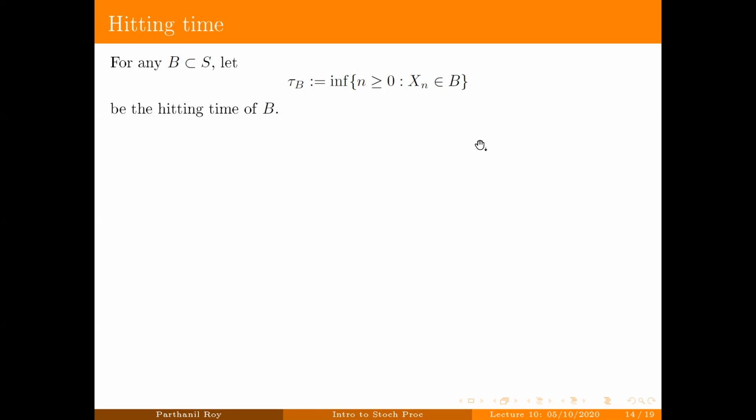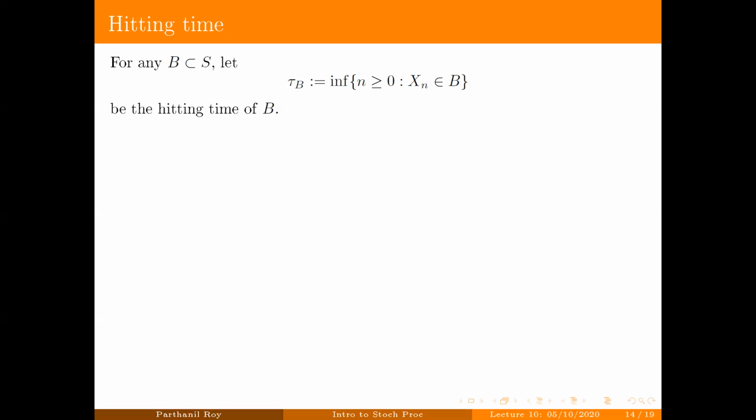Now note that whenever we take an infimum, in order for that to be well defined, the set in question should be non-empty and it should have a lower bound. In this case, the lower bound is trivial because the infimum is taken over all non-negative integers. So 0 is a trivial lower bound here. But the non-emptiness is not at all obvious.